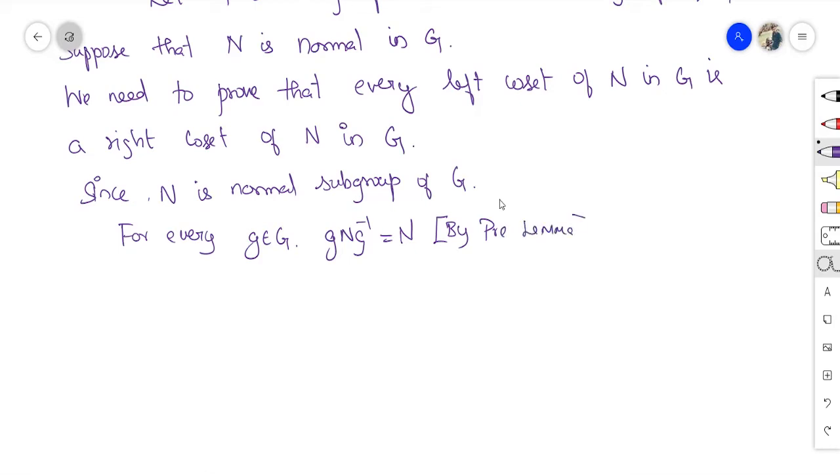If N is a normal subgroup, then for every g belonging to G, g N g inverse will be equal to N.